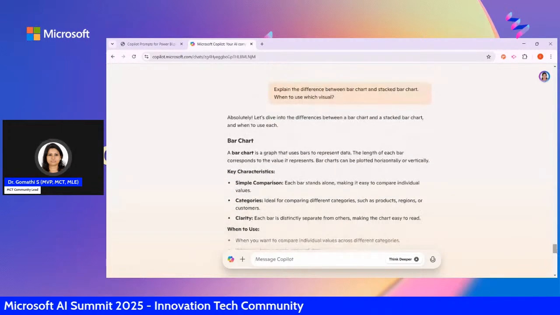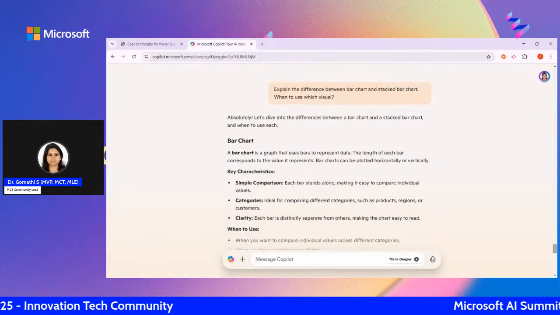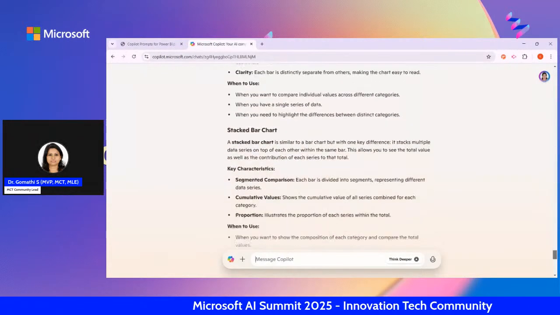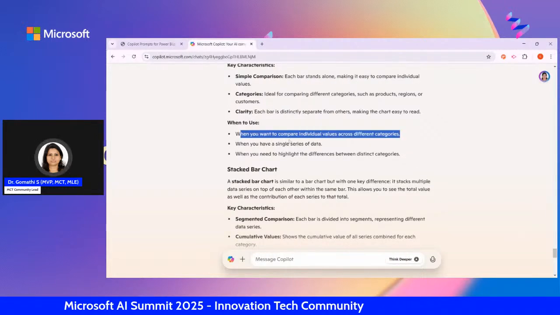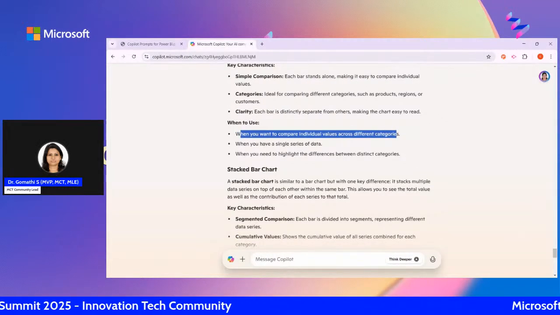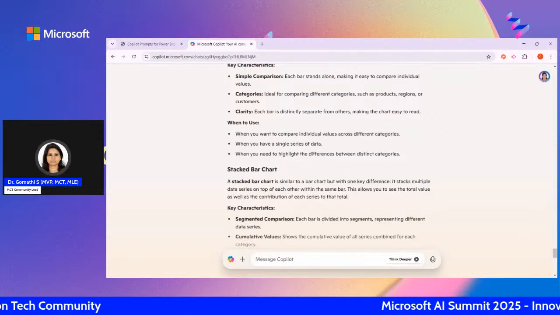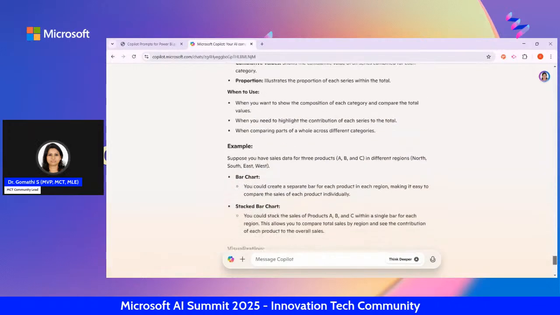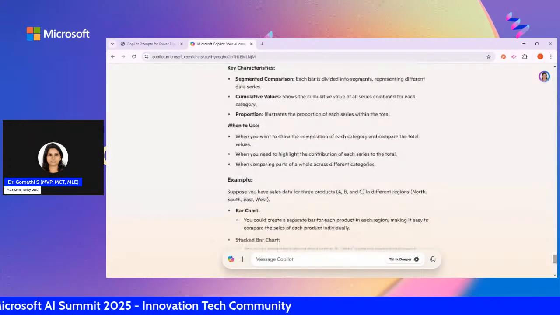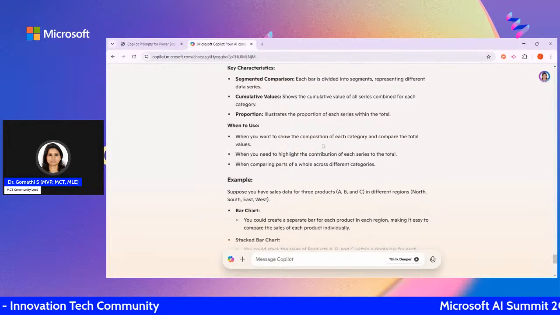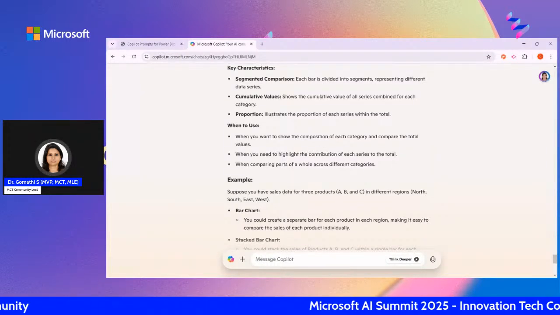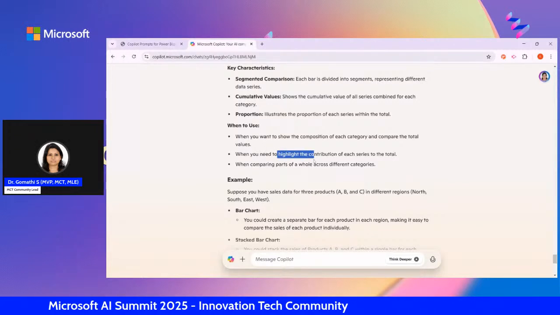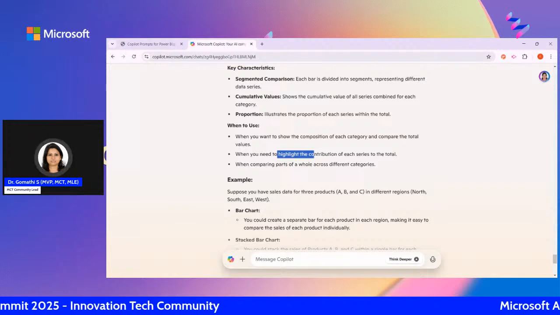You can see here a bar chart is a graph that uses bars to represent the length of each bar, for simple comparison, showing categories with clarity. It tells you to use it when you want to compare individual items across different categories, when you have a single series of data, and when you need to highlight the difference between distinct categories. In the case of a stacked bar chart, it shows when you want to show the composition of each category and compare the total values, when you need to highlight the contribution of each series to the total, and when comparing the parts of the whole.